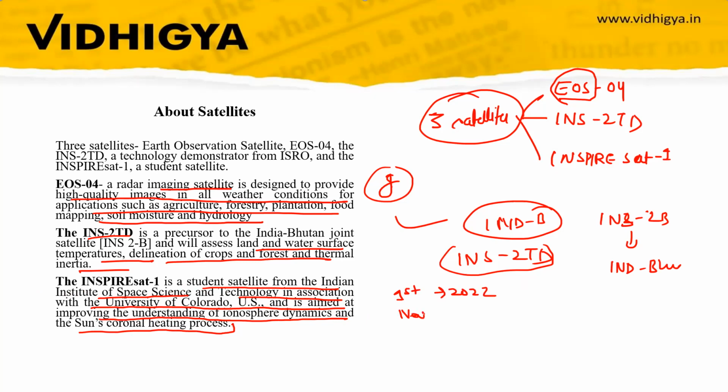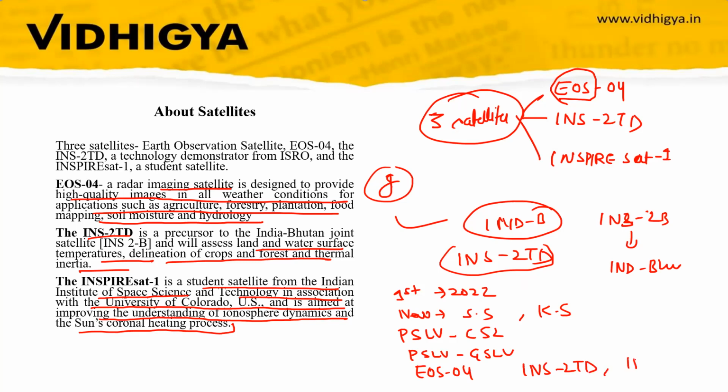New chairman S. Somnath. Earlier, K. Sivan was there. Then you have to remember it is launched by PSLV C52. Then we have discussed PSLV and GSLV differences. And then we have discussed the three satellites that are EOS-04, INS-2TD, and Inspire. So we have also discussed the uses of these satellites. So this is all you have to remember for your CLAT examination.